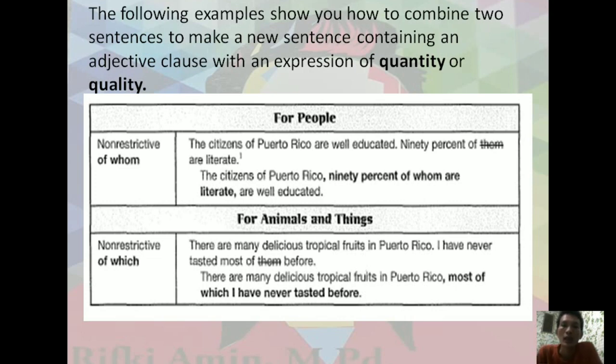The second one is 90% of the citizens of Puerto Rico are literate. Them here refers to the citizens of Puerto Rico. And we are able to create: the citizens of Puerto Rico, 90% of whom are literate, are well educated, combining the 2.